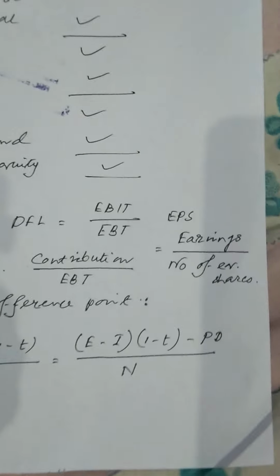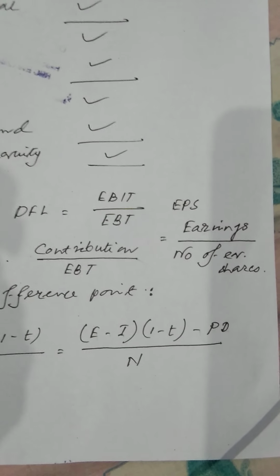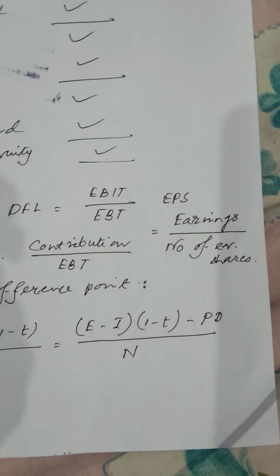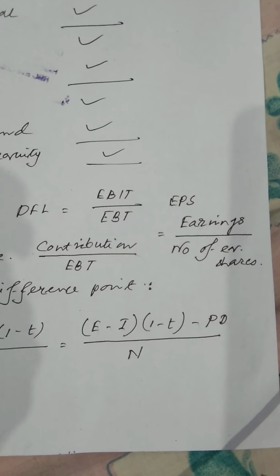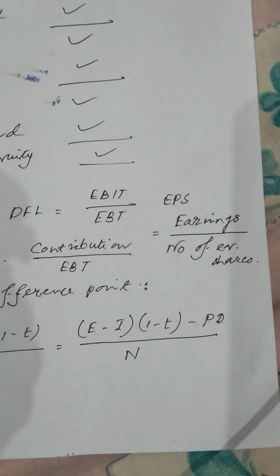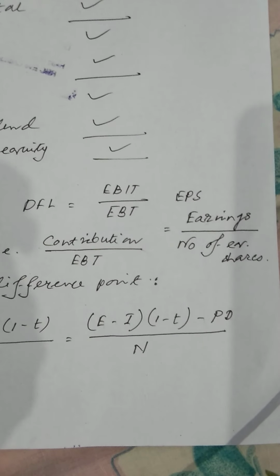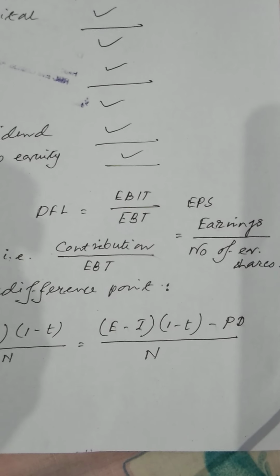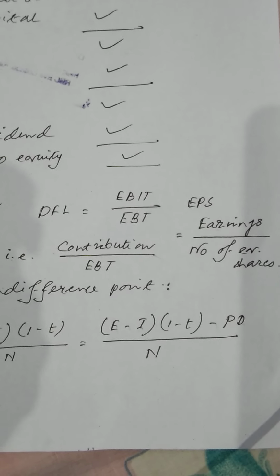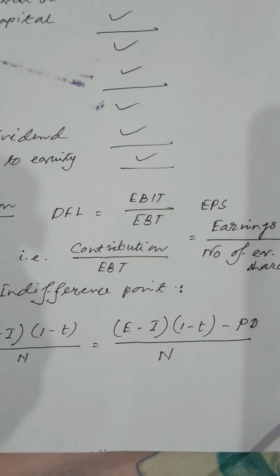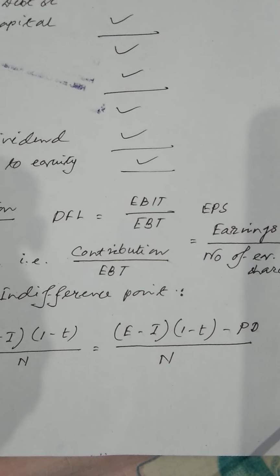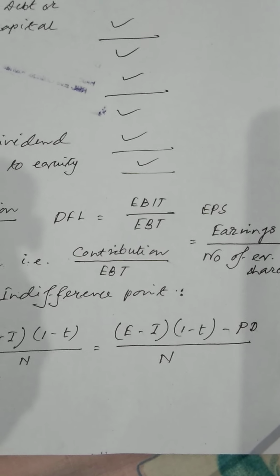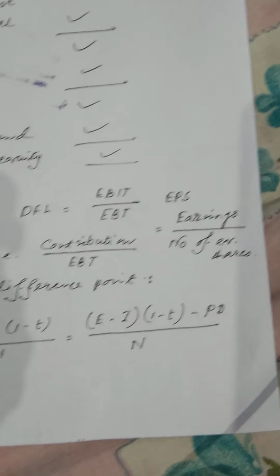Next part, which is very important, is EPS. EPS means earnings available to equity shareholders divided by number of equity shares. Students, you should note very carefully, that is the number of equity shares, not the value of equity shares. What does it mean? Suppose the company has 1 lakh of equity shares of rupees 10 each. It has 10,000 equity shares. Why? 1 lakh divided by rupees 10 means 10,000, that is the number of equity shares is 10,000.